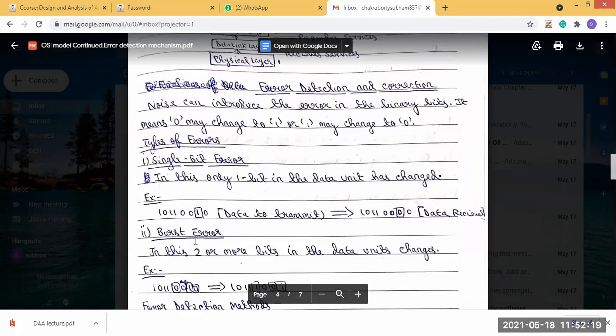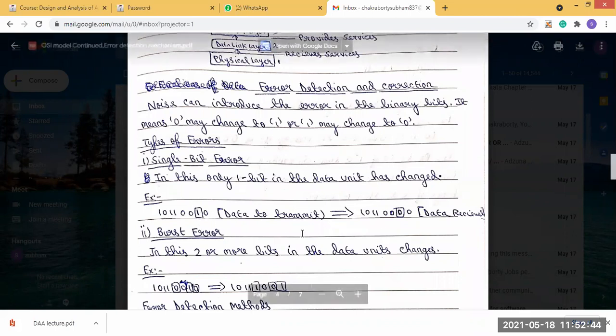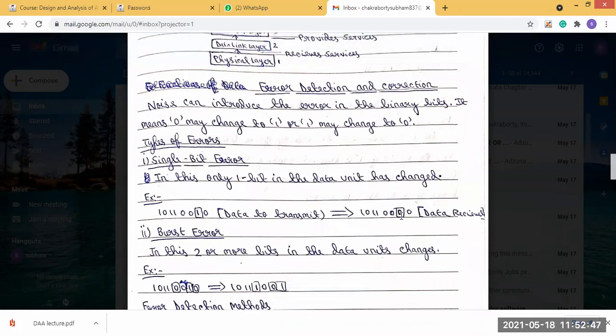Now you can see, on the sender side, the sender is sending the bits 1011 0010. This data is transmitted, but noise is introduced in the communication channel, the bits get changed and it becomes 1011 0000. You can see from here that a 1 became a 0, so the error occurs. During the error, one bit gets changed. So this is the single bit error.